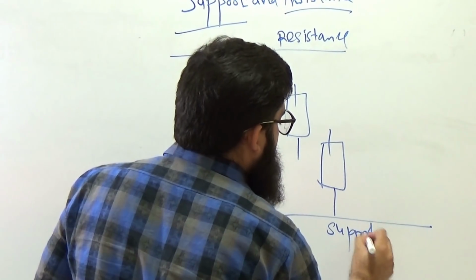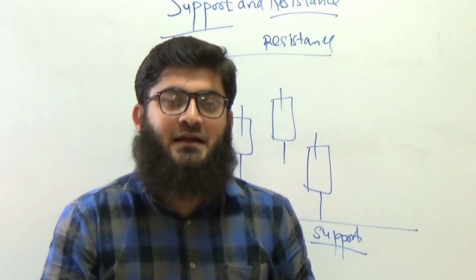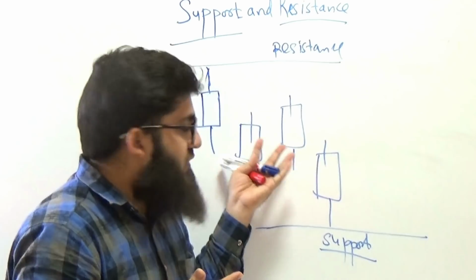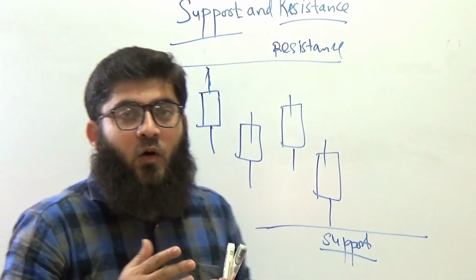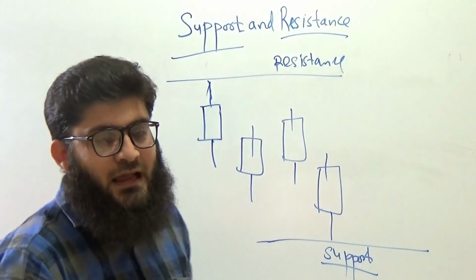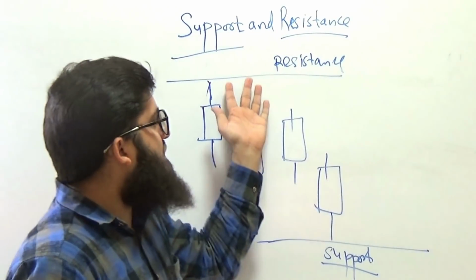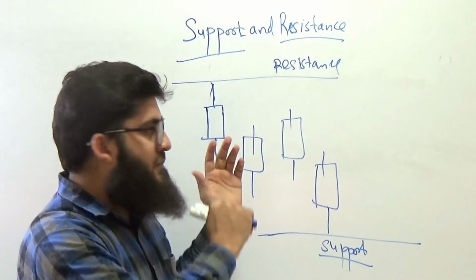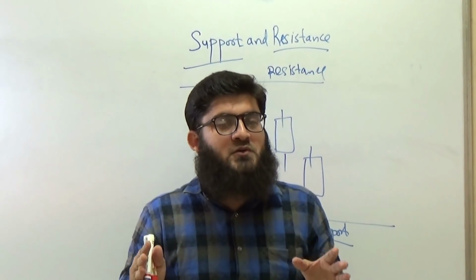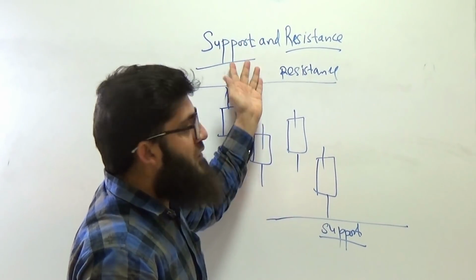Now this support and resistance can be plotted in different time frames. It can be a minute chart, an hourly chart, a day chart, or a month chart. Which time frame we want to look at for support and resistance is very important. Accordingly, in the software we can plot the support and resistance on that time chart, and we can see the price levels of the stock during that particular time period. So it is very important to understand in what time period we are looking at support and resistance.